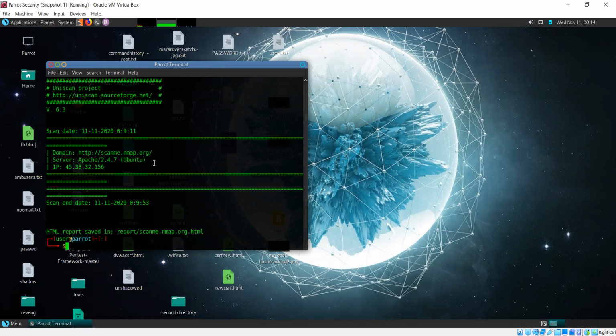In which folder will it save, sir? It has its own directory called report that it creates. Okay, so within that it will save.